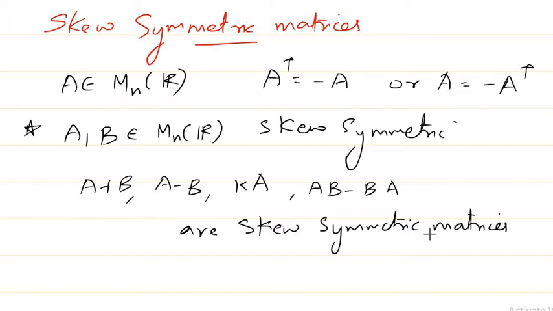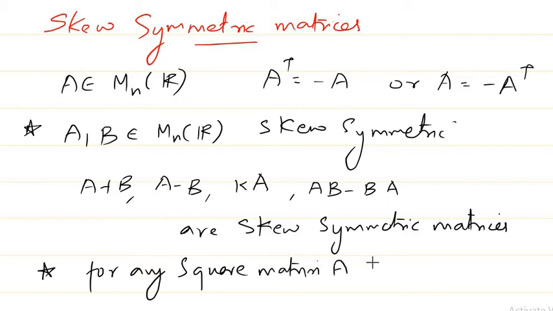Then the next property, which all of you know, is that for any square matrix A, we have A minus A transpose. A minus A transpose is skew symmetric. So this is in connection with skew symmetric matrices. You can think of this particular result. Another observation which you might have made already concerns the diagonal entries.